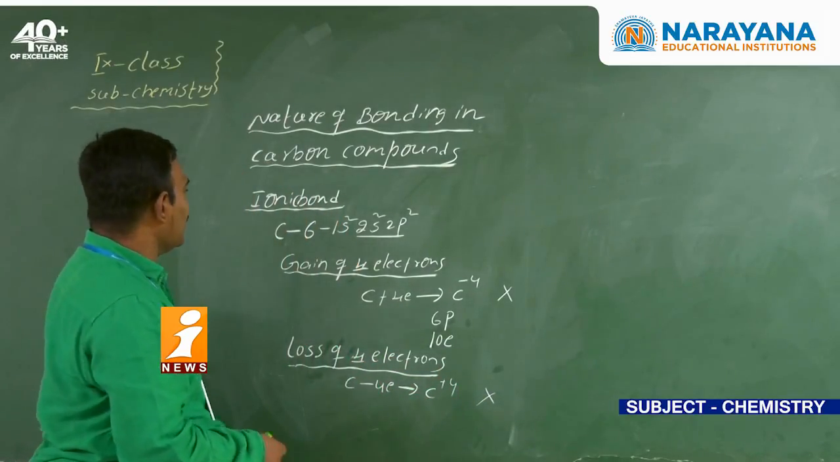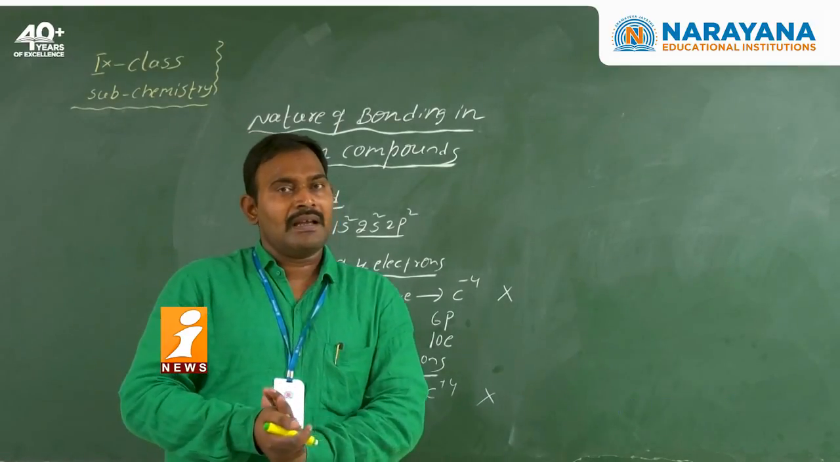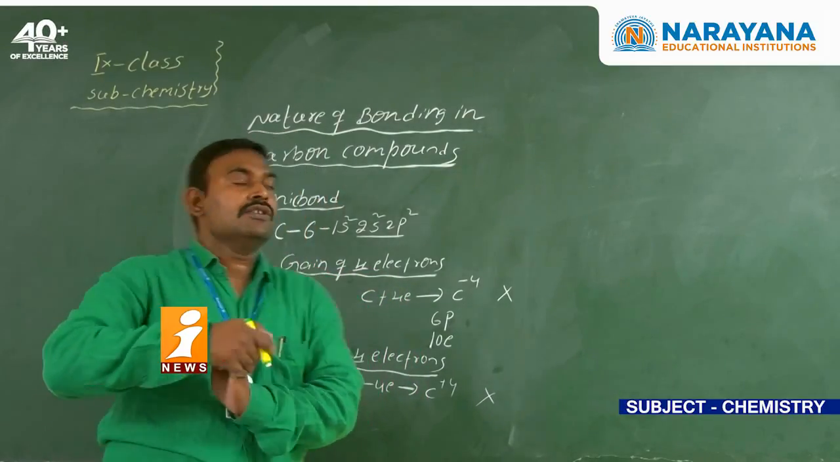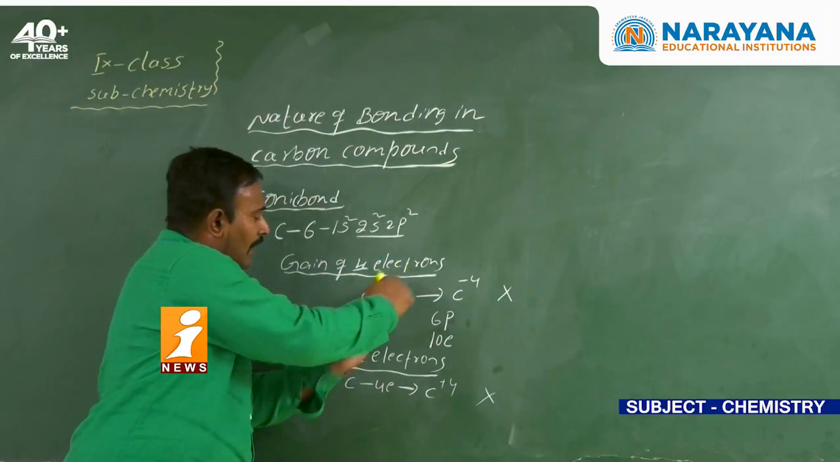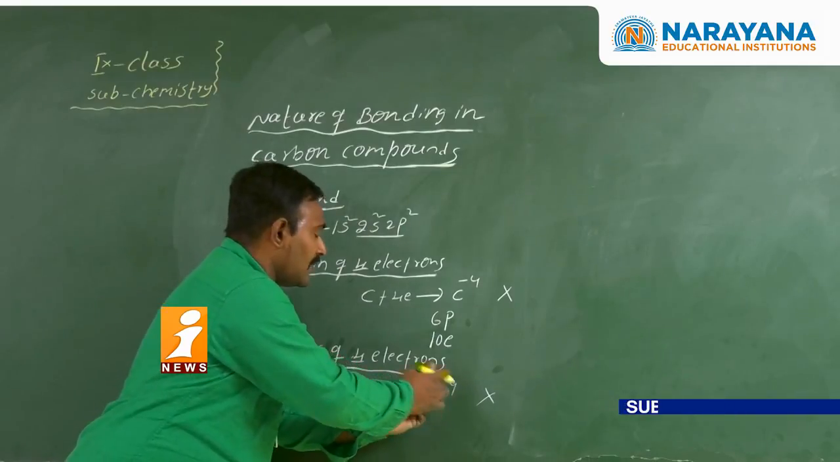Once again, in the case of an ionic bond, the bond is formed between the cation and anion, which is nothing but the electrostatic force of attraction. So whether it has to form the cation or anion, if it forms the cation, it has to lose the 4 electrons.